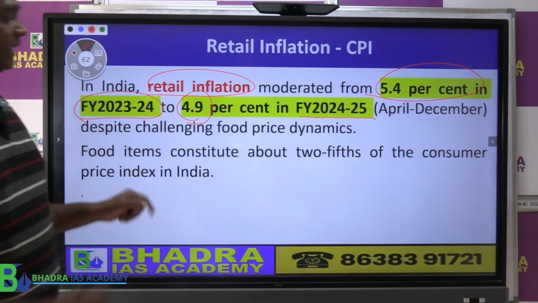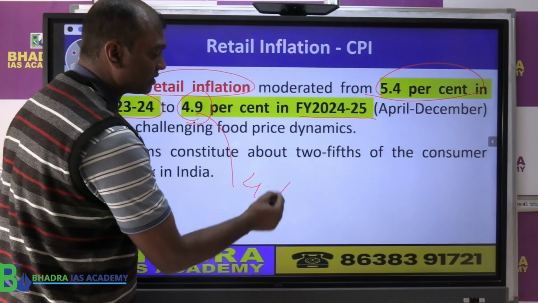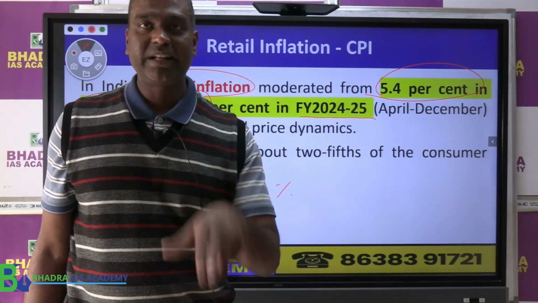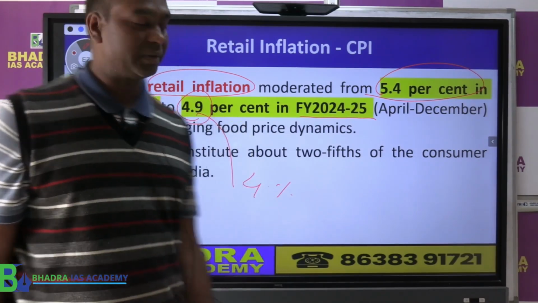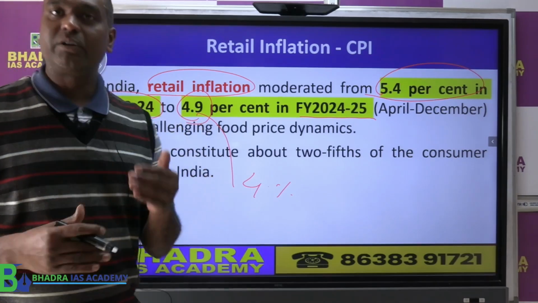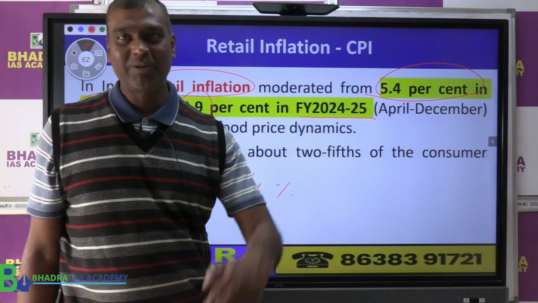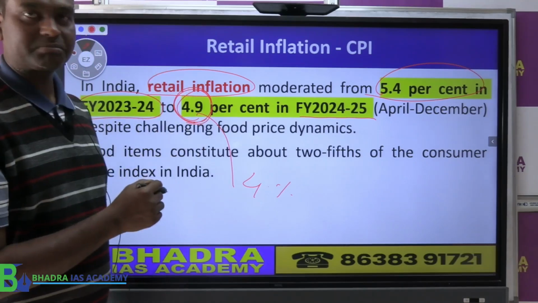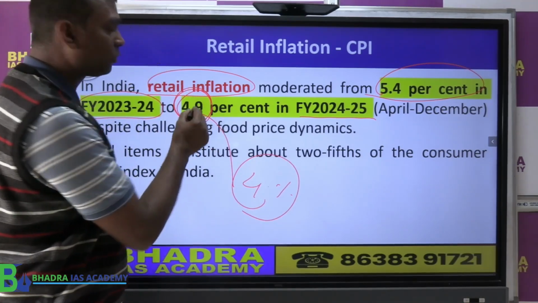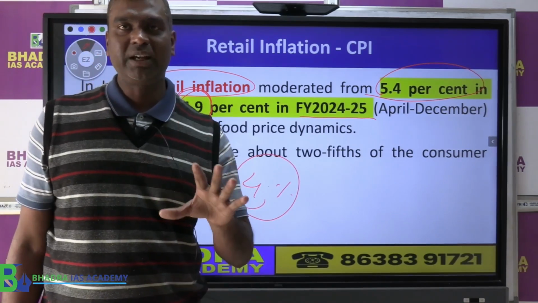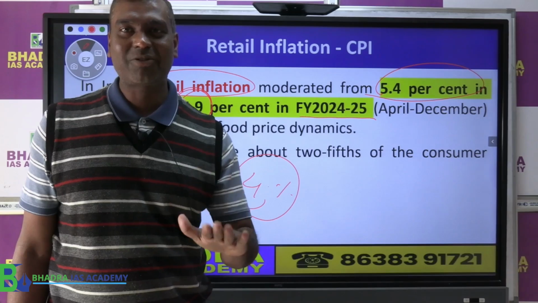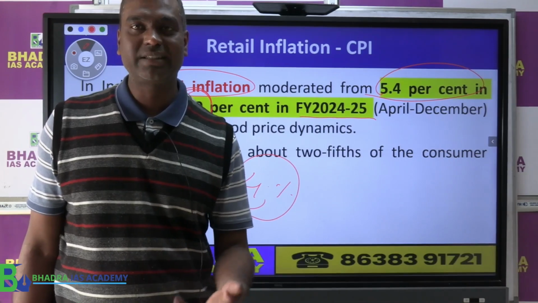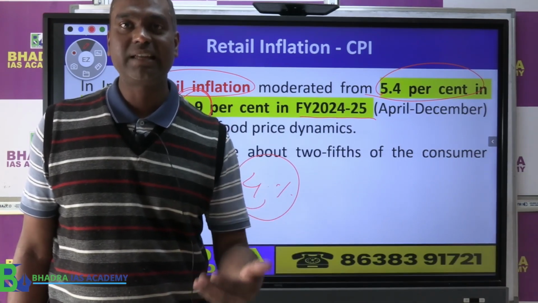But if you see, India's inflation target is 4%. Okay, in the class also I explained to you, 4% plus minus 2 is the target in India, but the actual target is 4. If it goes up, it can go to 6. If it goes down, it can go down to 2. But if you see, inflation was above the target. Because our target is 4, it was 4.9%. So the RBI had to really keep a track of inflation and tighten the monetary policy. Matlab they were following, as I told earlier also, dear money policy.